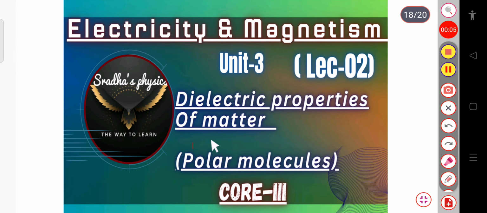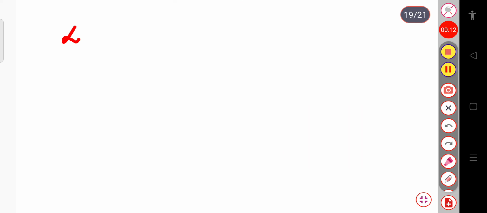This is the second lecture of the dielectric properties of matter. Here we will study the polar molecules. In the last classes we have already discussed the dielectric matter.